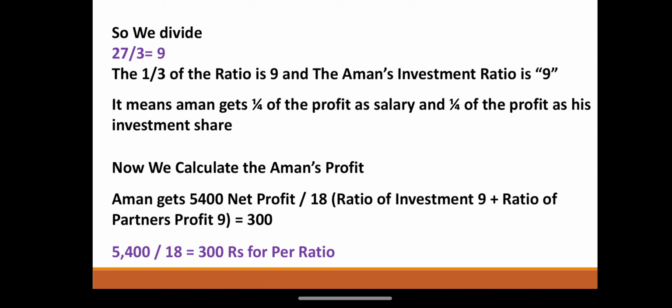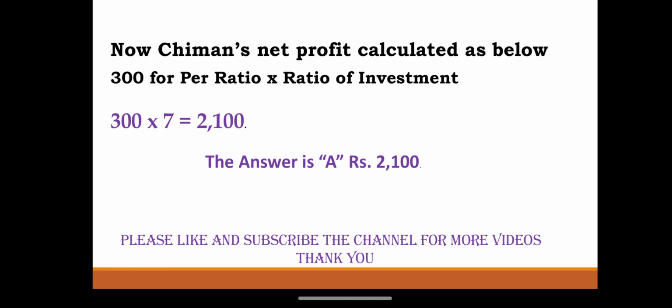Aman gets 5,400 net profit divided by 18. The ratio of investment 9 plus the ratio of partners' profit 9 is equal to 18. It means 5,400 divided by 18 is equal to 300 rupees per ratio profit.